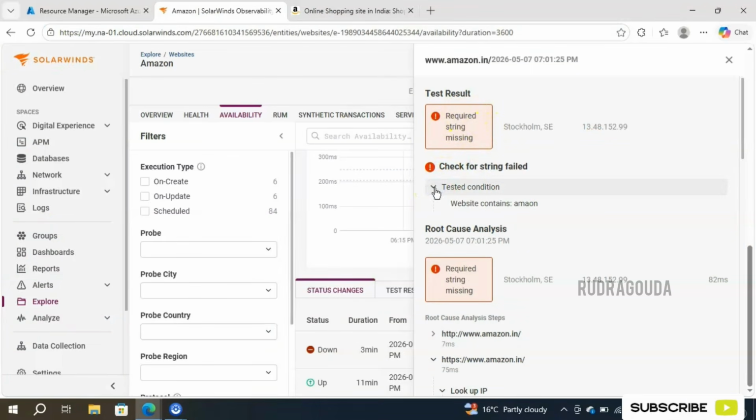And if you wanted to know what is that string, see, website contains AMAZON. This is what we have asked SolarWinds, right? Check the website contains AMAZON. So it is not present and it is throwing an alert.